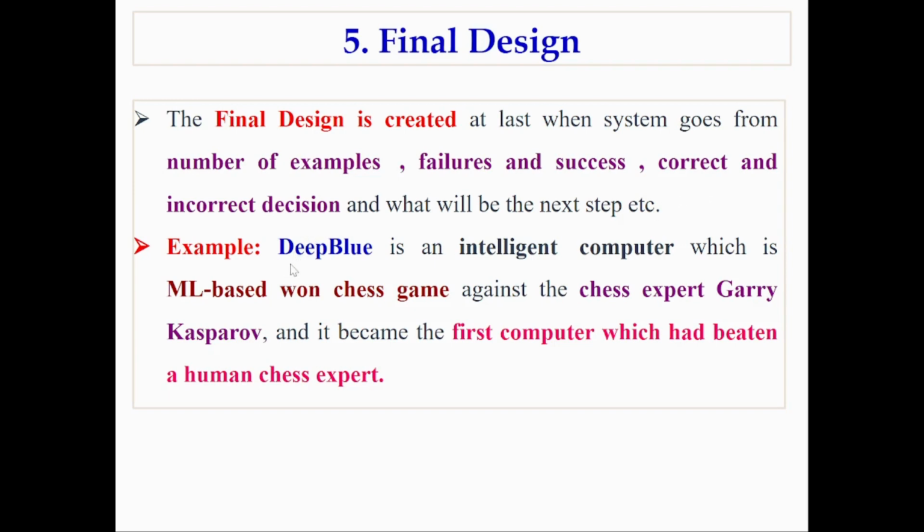The best example is Deep Blue, an intelligent computer which is ML based, won chess game against the chess expert Garry Kasparov, and it became the first computer which had beaten a human chess expert. This is the best example which is designed well. These are the steps in designing a learning system in machine learning.